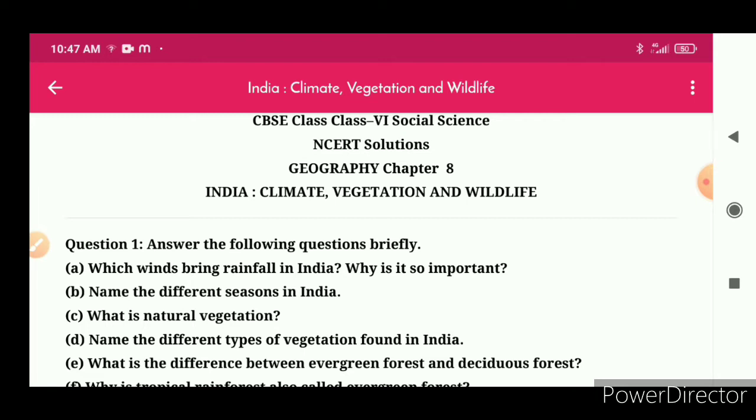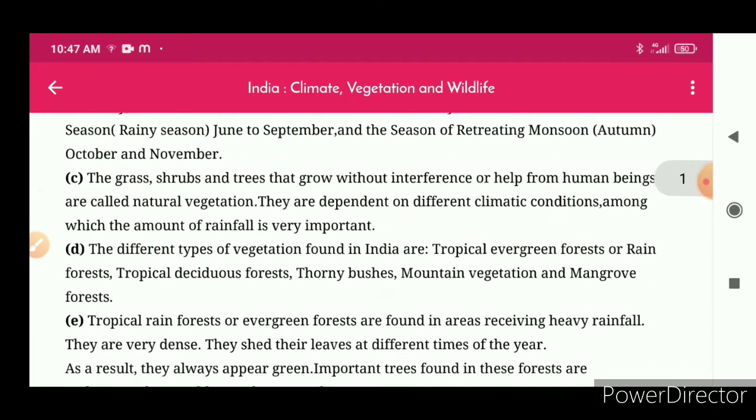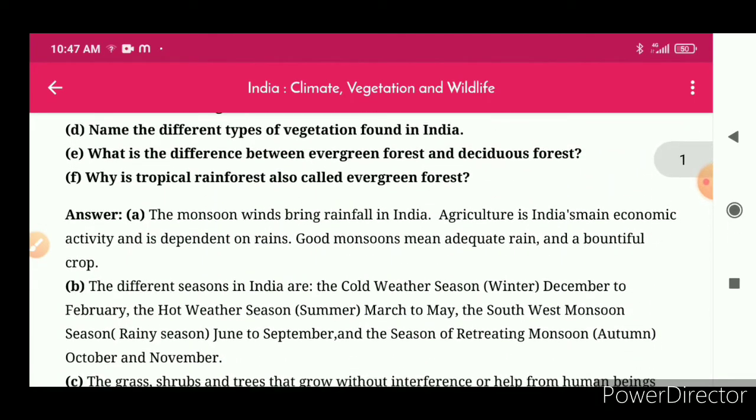Why is it so important? Answer: the monsoon winds bring rainfall in India. Agriculture is India's main economic activity and it is dependent on rains. Good monsoons mean adequate rain and a bountiful crop.